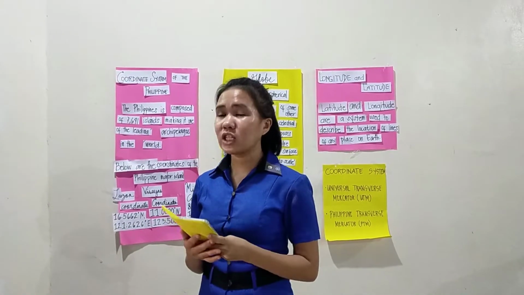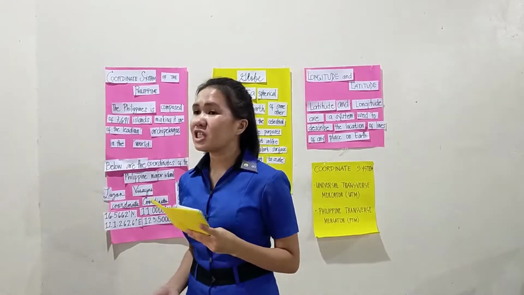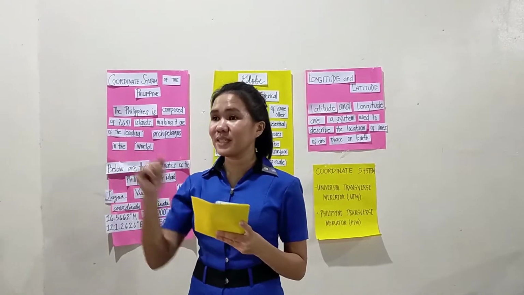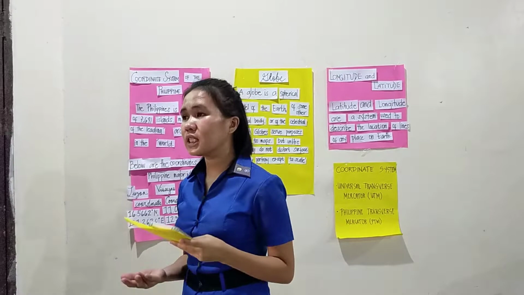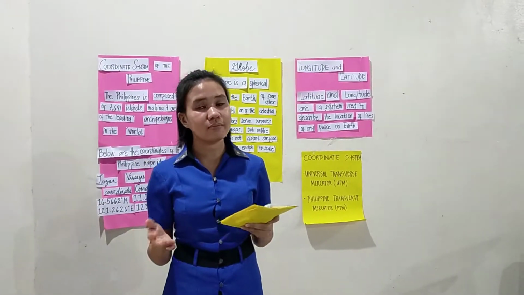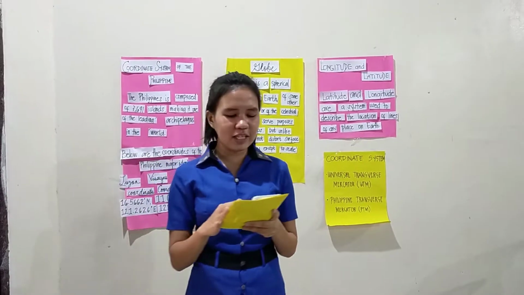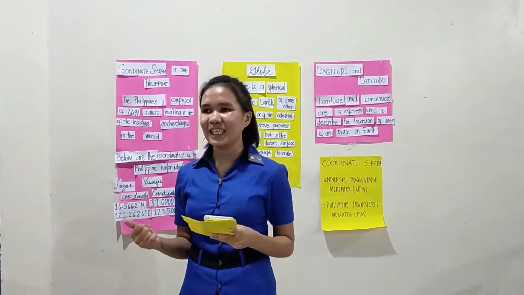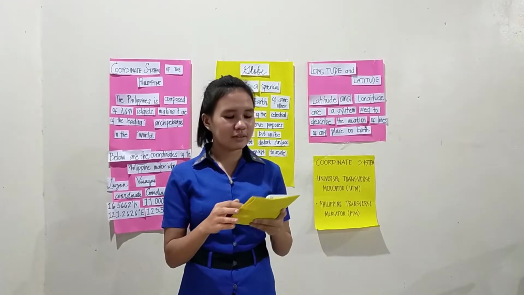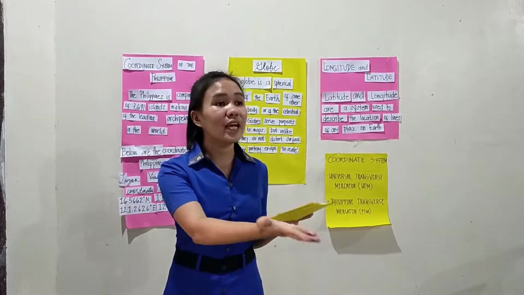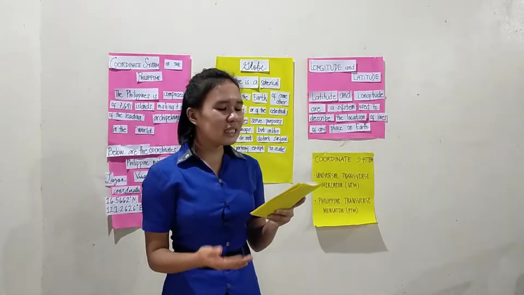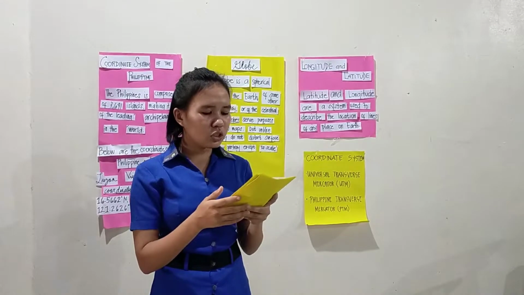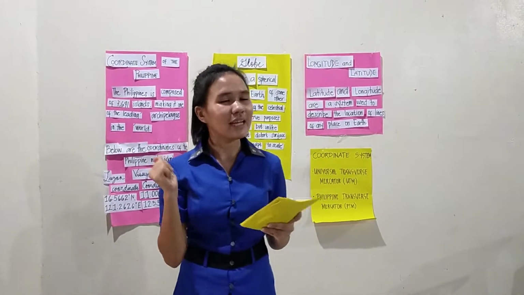For the next question, when we want to search for a place in the world map, what are the things we must consider? Yes, Ms. Salinda. What are the things we must consider in locating some places on Earth? Very good. We have the data frame. The data frame is the portion of the map that displays the data layers. Okay. Another one. We have, very good, the legend, Mr. Galingan, very good. The legend serves as the decoder for the symbology in the data frame.